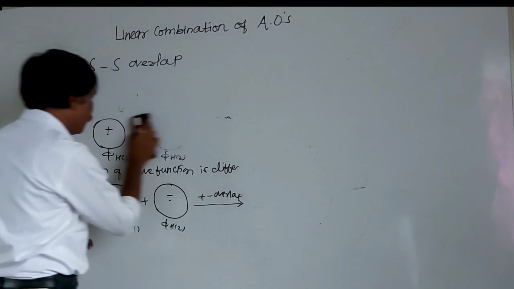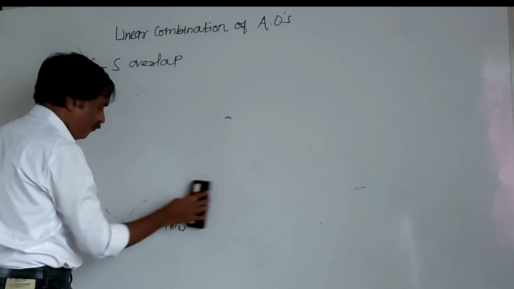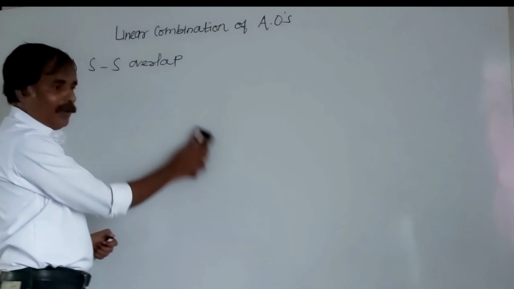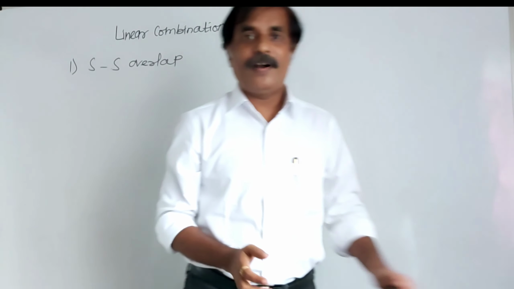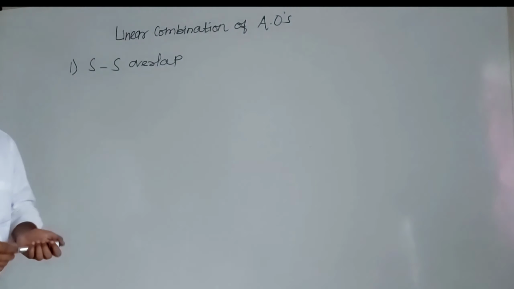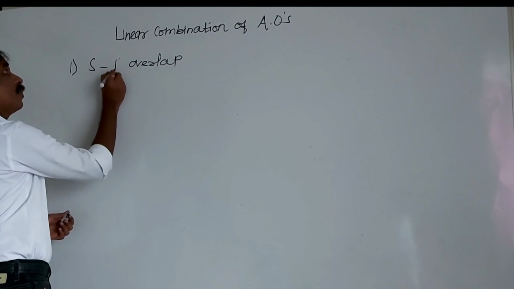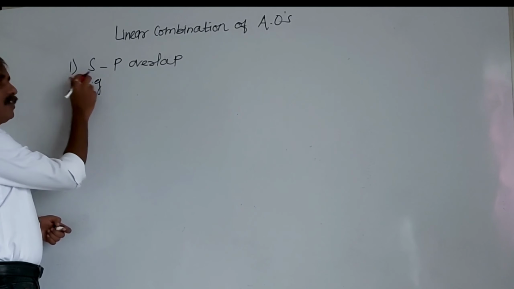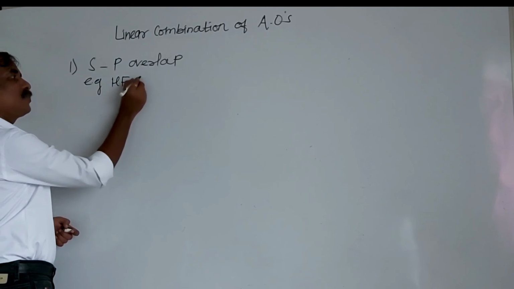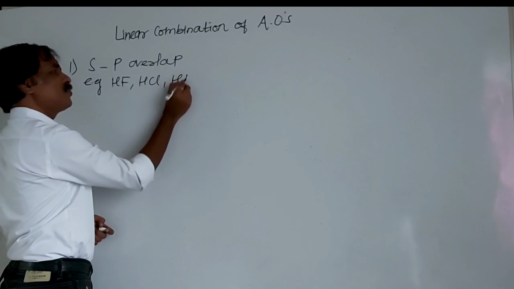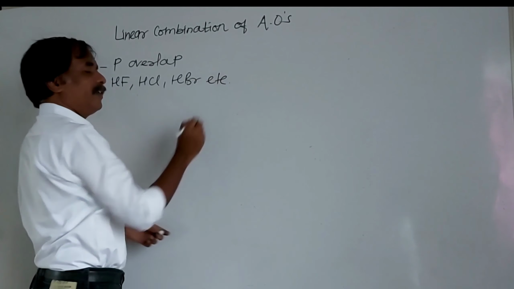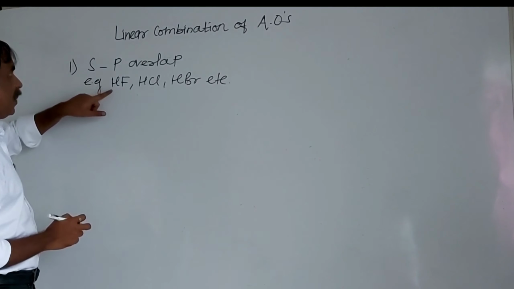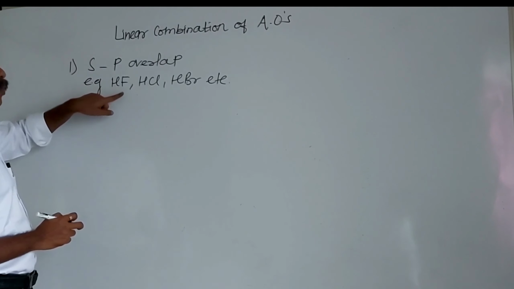SP overlap is a linear combination of the s atomic orbital of one atom and the p atomic orbital of another atom. Actually, it is the wave function of the s atomic orbital of one atom and the wave function of the p atomic orbital of another. That is SP overlap. Examples: HF, hydrochloric acid, hydrobromic acid, etc. All these are examples of SP overlapping, a linear combination of the s atomic orbital of hydrogen and the p atomic orbital of fluorine.